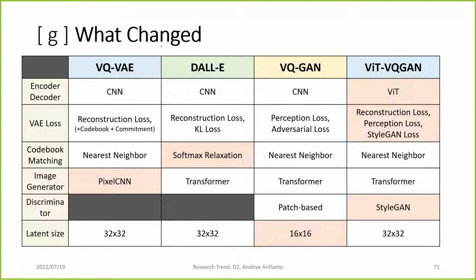So what changed? They changed the CNN into ViT. They use a StyleGAN discriminator, and they use all the losses here: reconstruction loss, perceptual loss, and then StyleGAN loss. They still use nearest neighbor, and they use a transformer. So it is an all-transformer VQGAN with the latent space trained at 32 by 32.